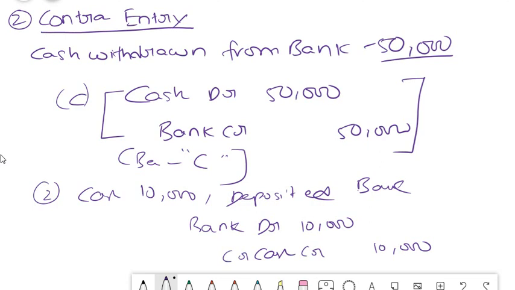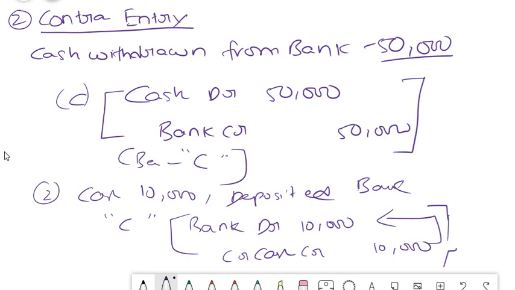So if it is going out from your hand, where is it going? It is going into your bank. Both are part of your same monetary account only. If you see in the balance sheet, both bank and cash balances are one single concept only. So these kind of entries are called contra entries. That means they do not impact any of your ledgers because it is going from one account and adding into another account of the same nature.